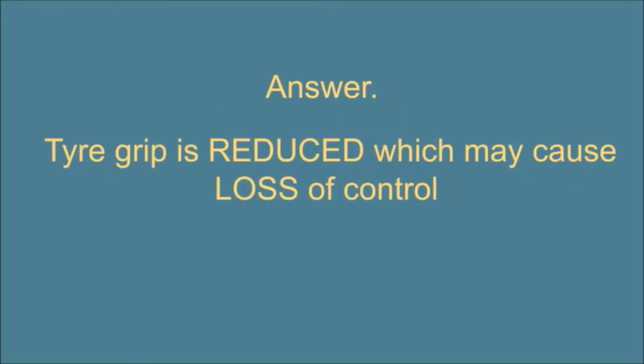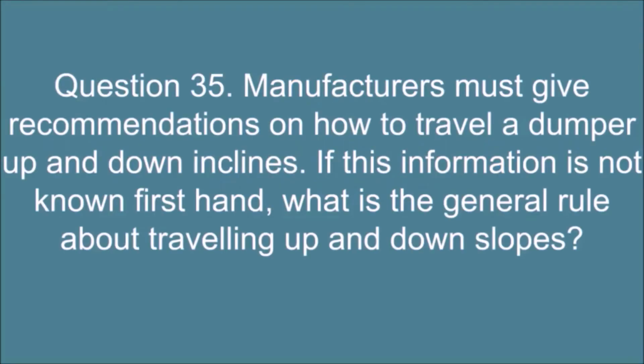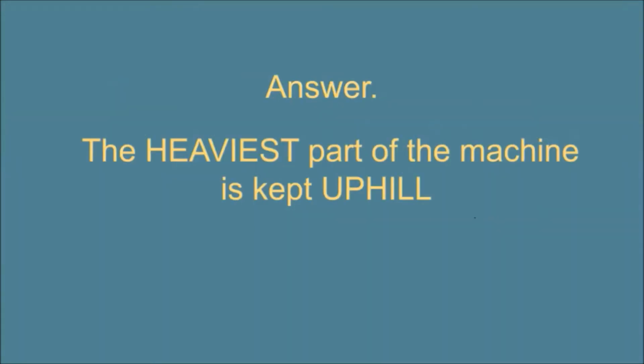Question 34. When traveling on wet clay, what effect does this have on the dumper? Answer. Tire grip is reduced, which may cause loss of control. Question 35. Manufacturers must give recommendations on how to travel a dumper up and down inclines. If this information is not known firsthand, what is the general rule about traveling up and down slopes? Answer. The heaviest part of the machine is kept uphill.